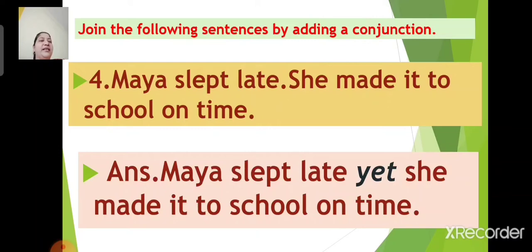Maya slept late, yet she made it to school on time. I repeat, Maya slept late, yet she made it to school on time. Here the conjunction is yet.